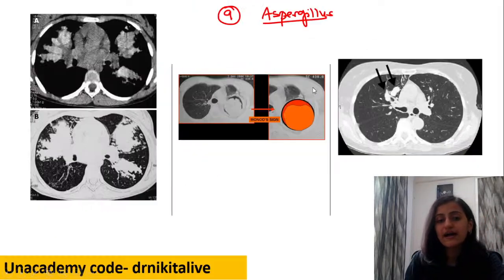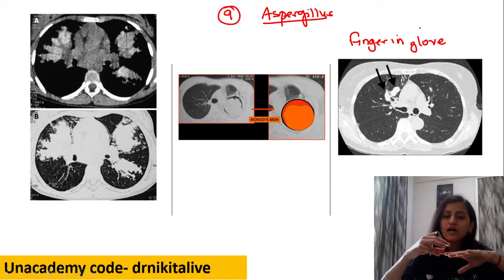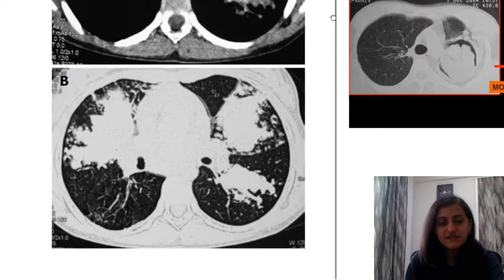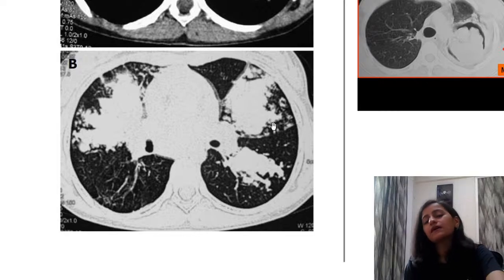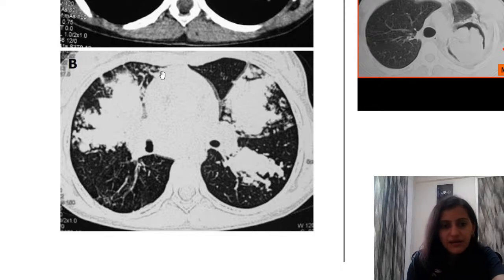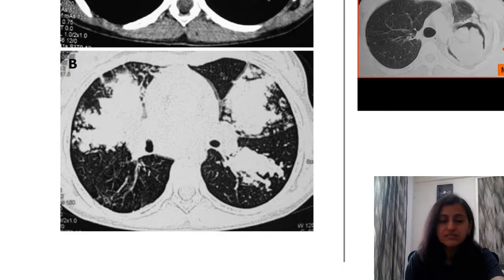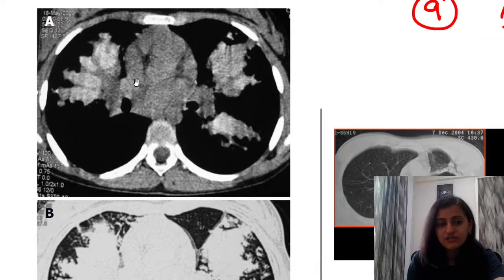So this sign is called the finger in glove sign. The fingers are the bronchi, the glove is the mucus which is filling the bronchi. Similarly, in this first image, all these are the dilated bronchi filled with mucus. That is why they are white. You can see some tree in bud also in the periphery, which can be seen with aspergillosis. It can be seen with TB as well. So that's tree in bud plus the finger in glove sign. Look at the mediastinal soft tissue window.